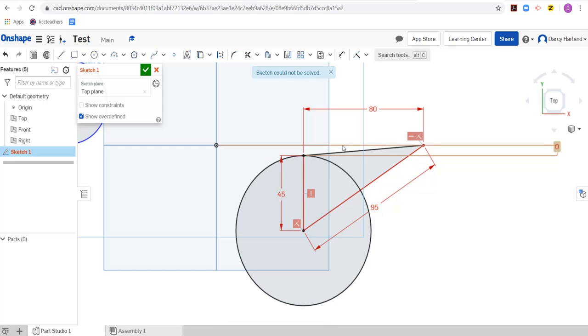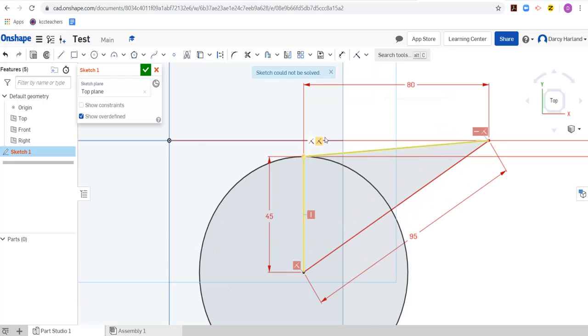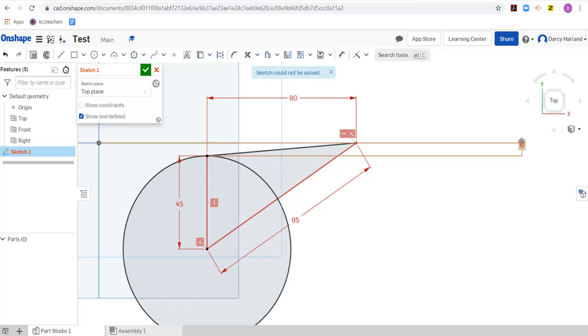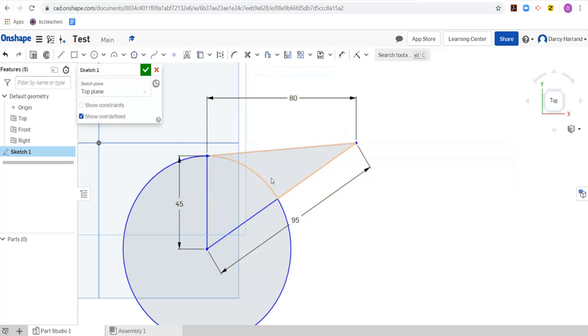Now the issue is that I've also told the computer that this line is parallel with the origin, and with the measurements that I've put in here for 45, 95 and 80, that can't actually be possible. So this measurement here is saying that essentially from this point to this point is 0, and clearly it is not 0. From here to here is clearly not 0. So I think if I click on this one here and I delete it, you shouldn't see any issues now.